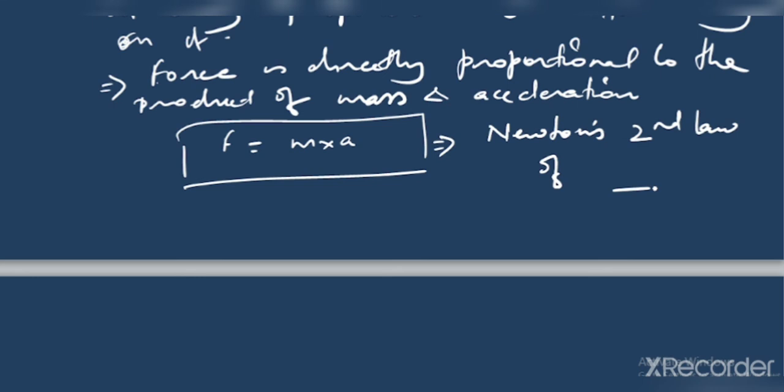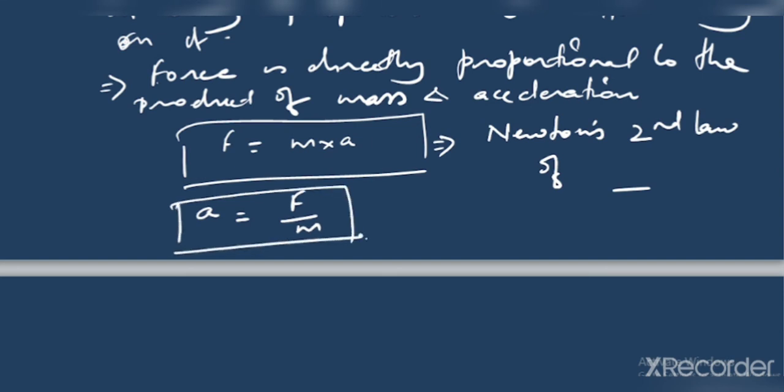If you consider this formula, it also gives you the acceleration. You can find acceleration out of this formula, and it will be given by force upon m.